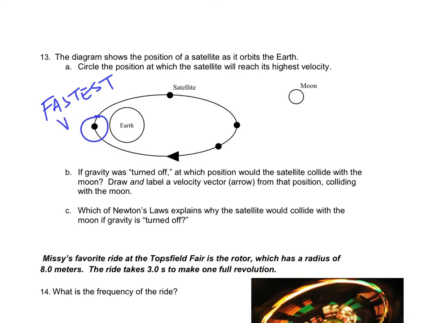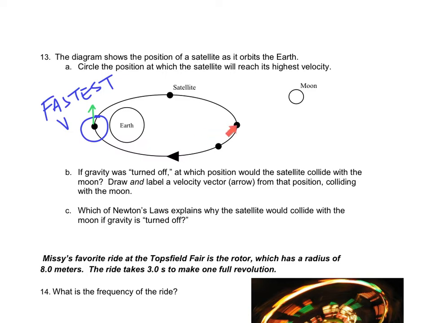Now, B says if gravity was turned off, at which position would the satellite collide with the moon? Draw and label a velocity vector. Okay, so remember that our velocity is always at 90 degrees to our force. It's going to move in a straight line. So if I was looking at this satellite right here, if gravity was turned off, it would fly in that direction. That one would not collide with the moon.